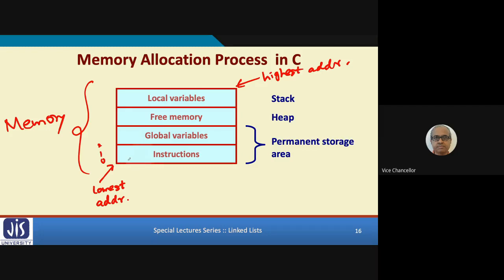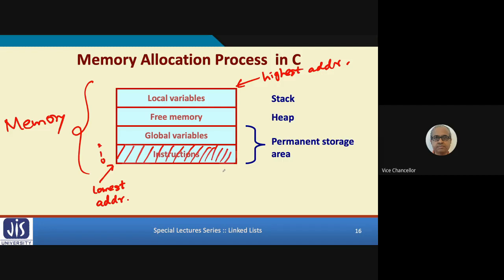See, the first space is reserved to store your program, which means the instructions. You already are familiar with assembly language programming. Any programming you write in C, C++, whatever, after compilation, they get translated into assembly code and then machine code. So the machine code of the program will get loaded in the lowest memory space. And in a C program, you can also define global variables.